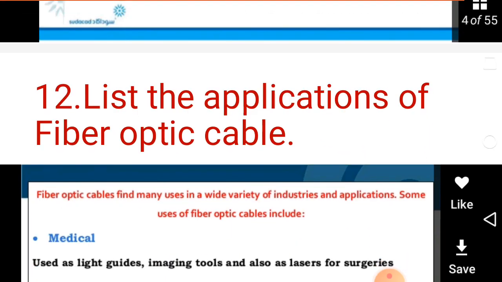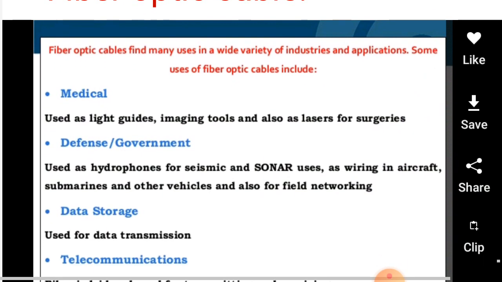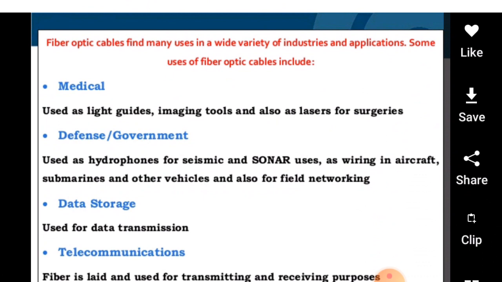Next question is to list the applications of fiber optic cable. Here you can see some main applications. Medical: used as light guides, imaging tools and also as lasers for surgeries.